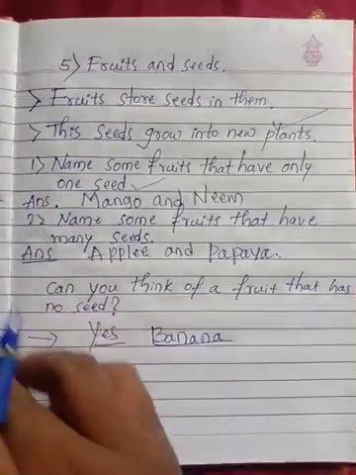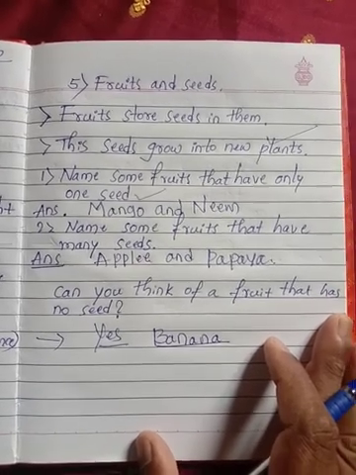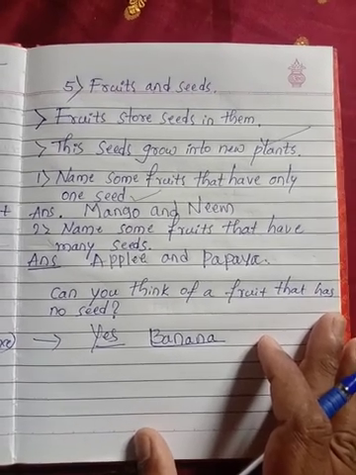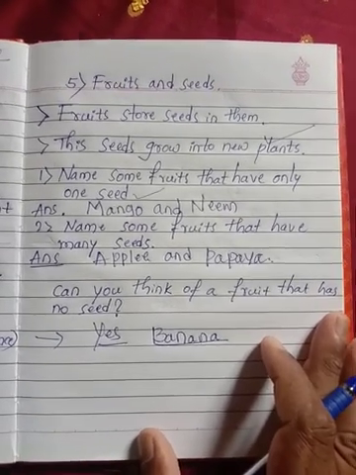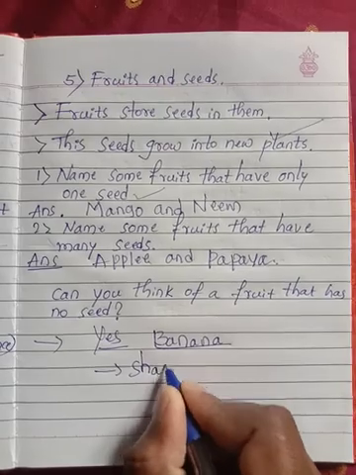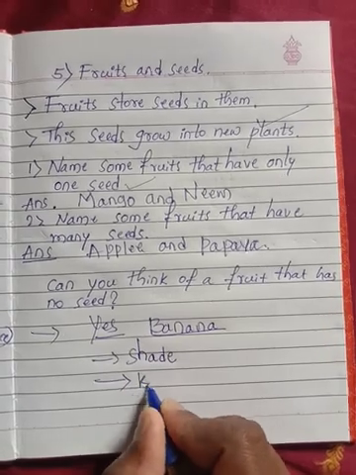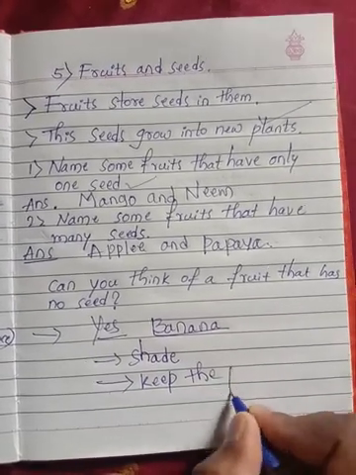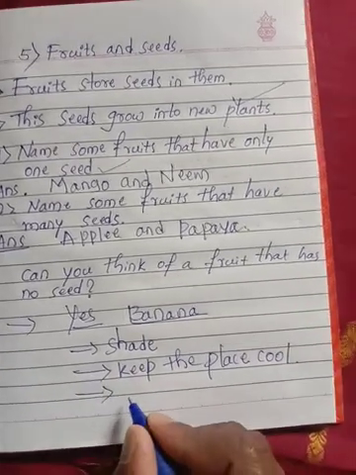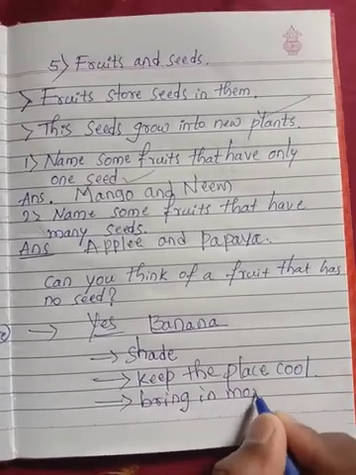So apart from this, students, plants don't only help with these parts like leaf, flower, fruits and seeds. Not only this, plants also give us shade, and it also helps keep the place cool, and plants help us bring in more rain.